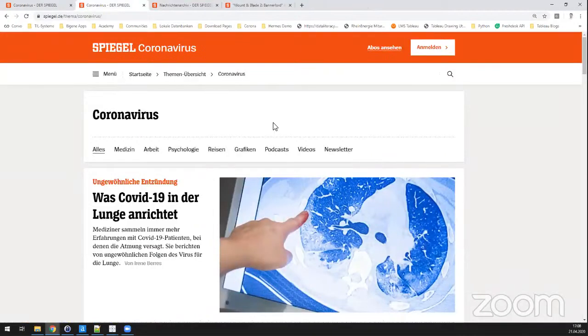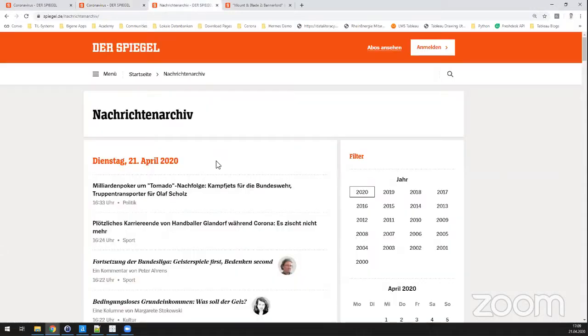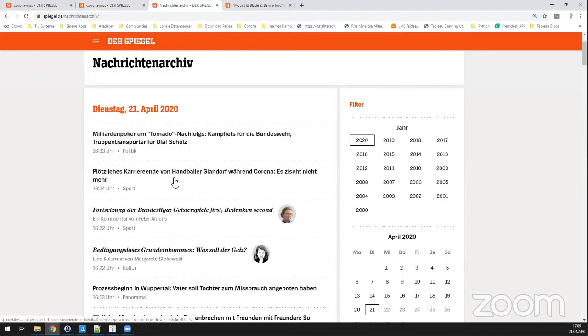But what I also figured is that I need a more reliable source than this coronavirus topic, and maybe also more reliable than the start page. There is, fortunately, a news archive. So basically, they have the headlines of all of their articles. It's probably not exactly the same.